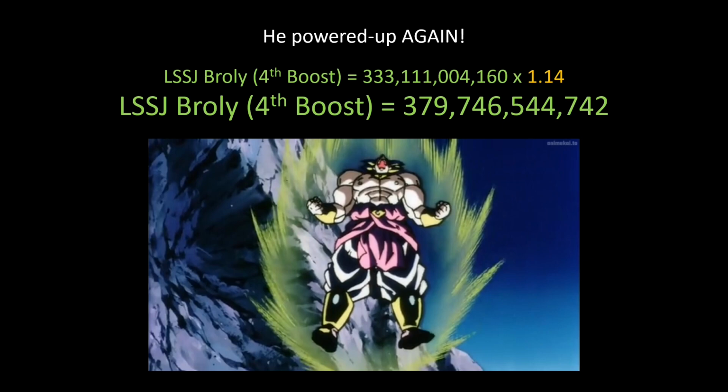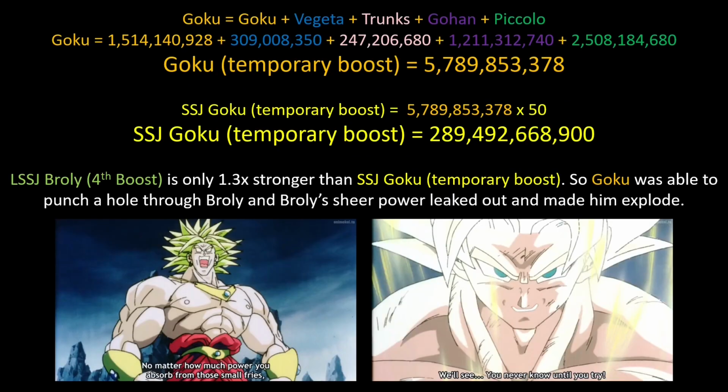Now, how can we be sure that these numbers are accurate? We know that Goku defeated Broly with one punch, and this was after Goku received power from Vegeta, Trunks, Gohan and Piccolo. So if we add up all their power levels, and these are all numbers that are calculated for our characters, Goku with his temporary boost of power would be at 5.7 billion and his Super Saiyan would be 289.4 billion.